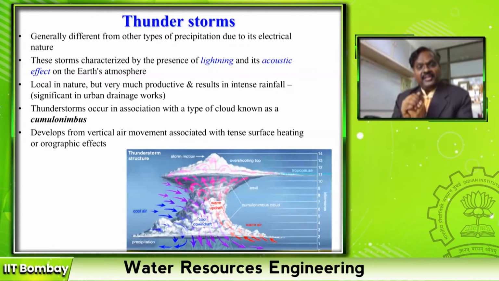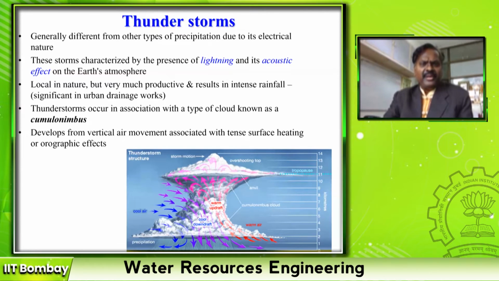When these two are happening in a small local phenomenon, these two try to hit each other and exchange heat. But the exchange of heat is not gradual, it is sudden, right? So that means it is an isothermal process. When there is an isothermal process, there is a sudden exchange of heat, there is liberation of energy. And that is what we hear in the form of lightning. Right? So that is thunderstorms.